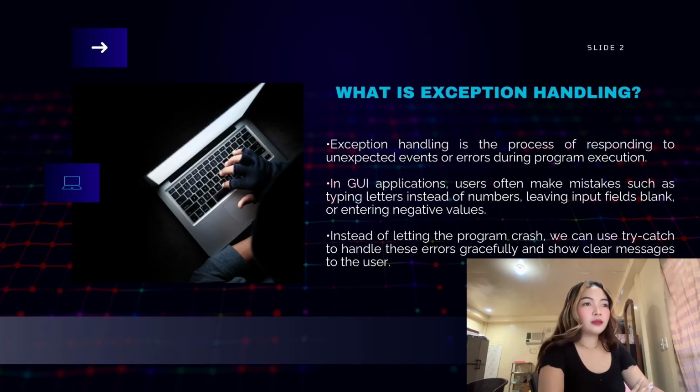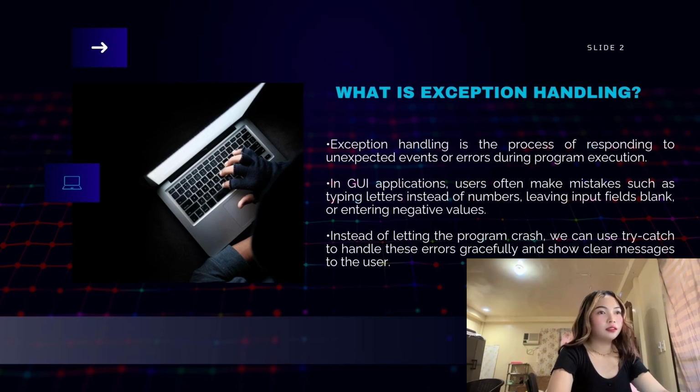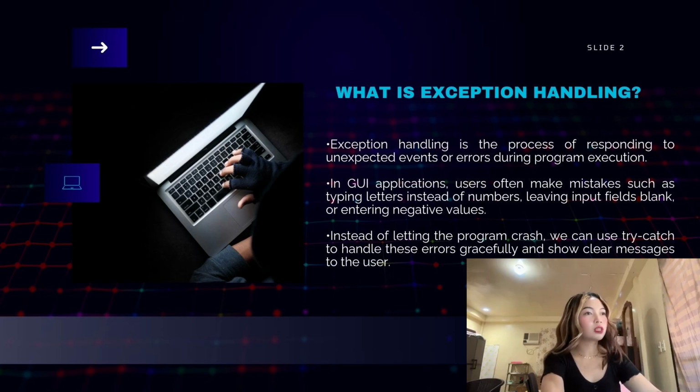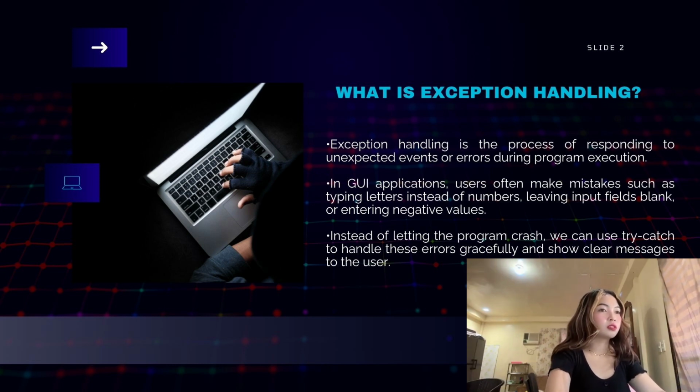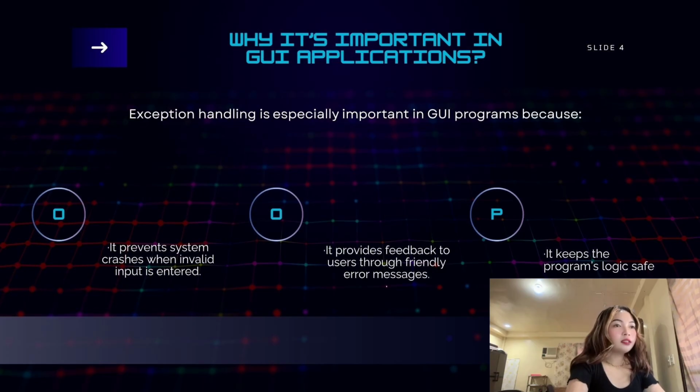So what is exception handling? Exception handling is the process of responding to unexpected events or errors during program execution. In GUI applications, users often make mistakes such as typing letters instead of numbers, leaving input fields blank, or entering negative values. Instead of letting the program crash, we can use try-catch to handle these errors gracefully and show clear messages to the users. Why is it important in GUI applications?